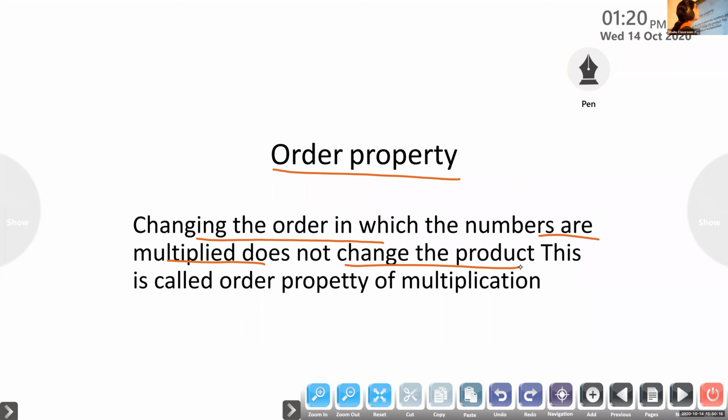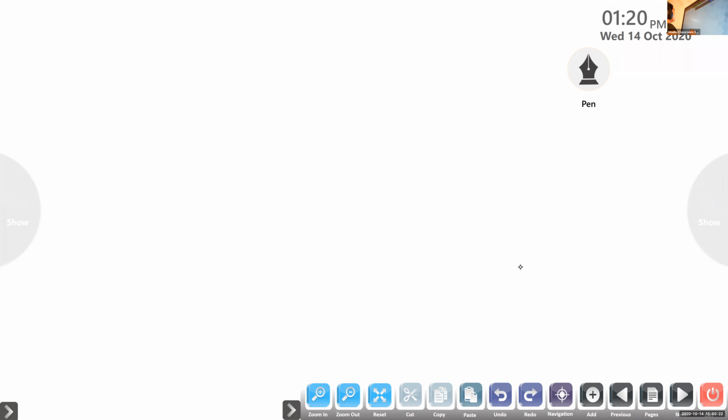Now everybody take your book, notebook. Everybody take your maths notebook, take new page and write the heading Chapter 6 Multiplication.